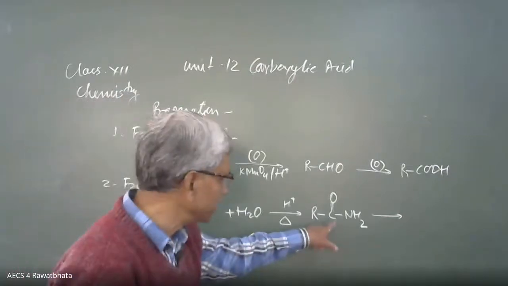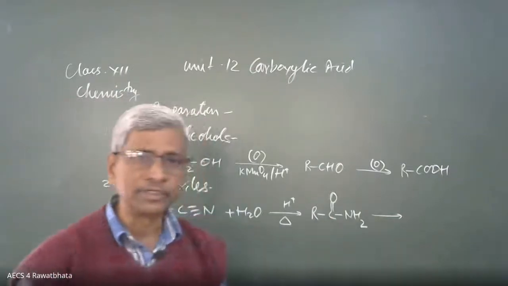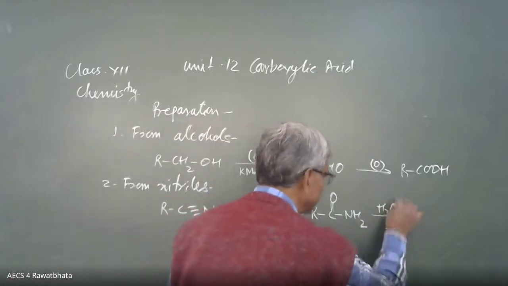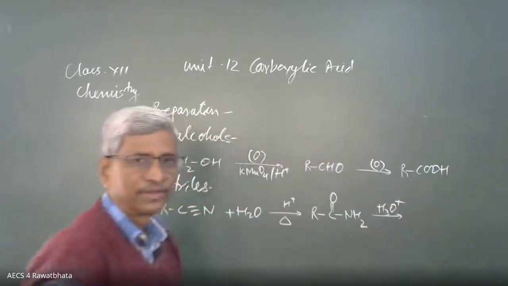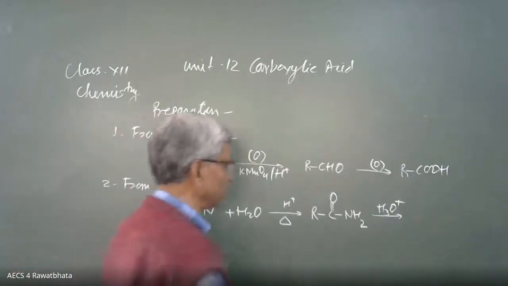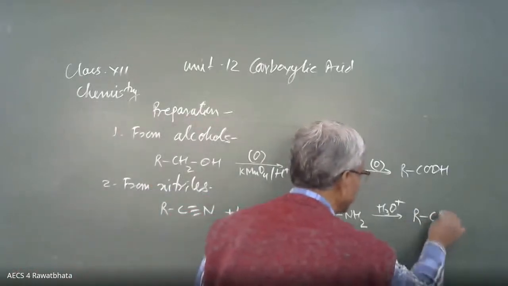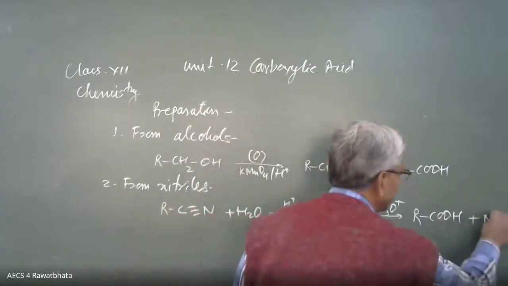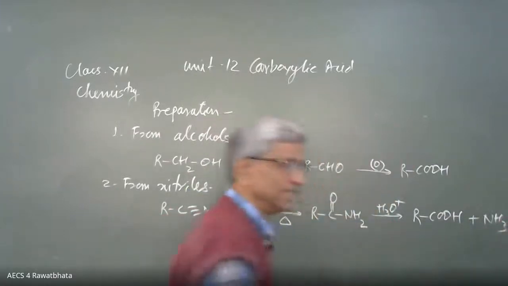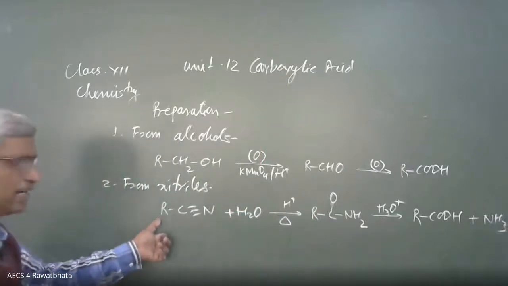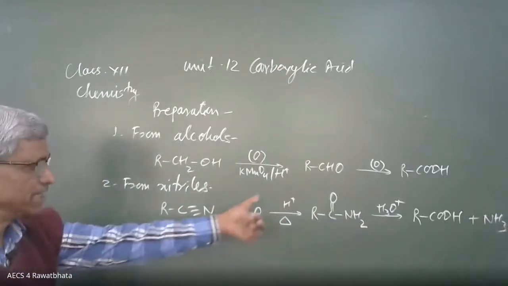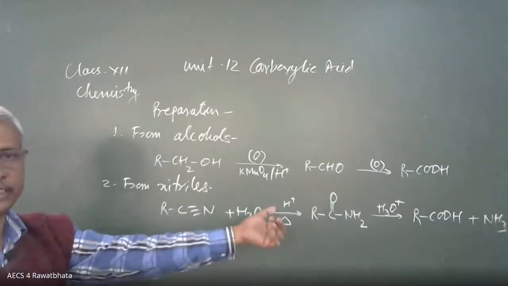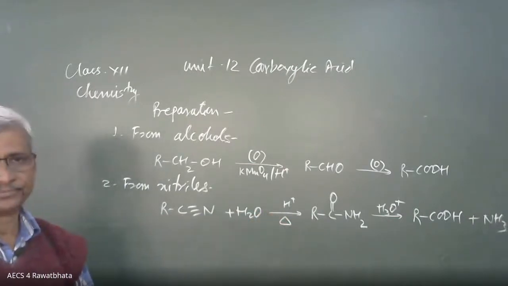Here, this derivative combines with dilute acid and gives a carboxylic acid having the same number of carbon, RCOOH plus NH3. We can manage any alkyl group: CH3CN gives CH3COOH, C2H5CN, and accordingly the product will be obtained.